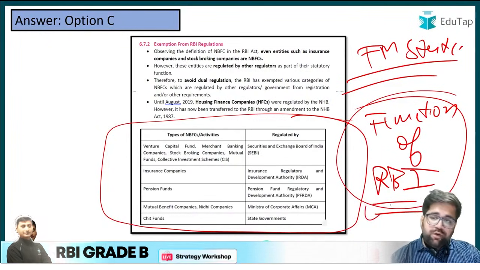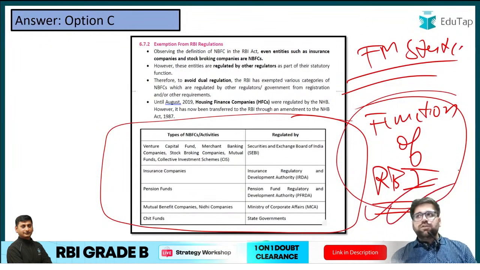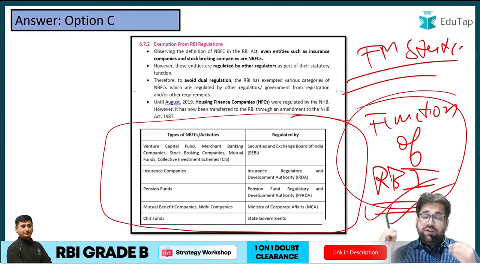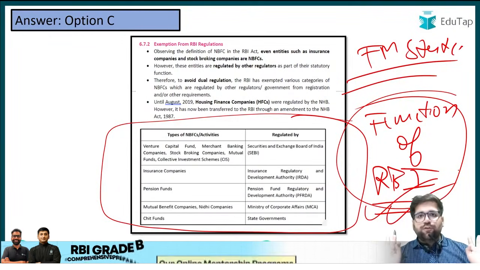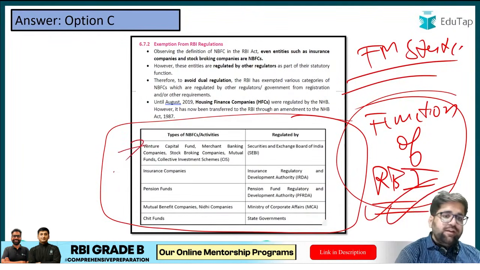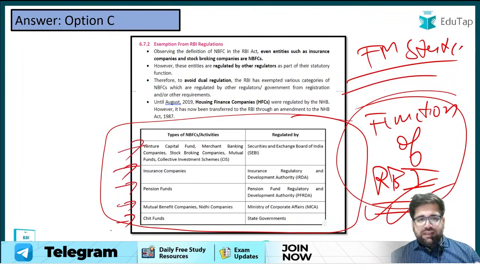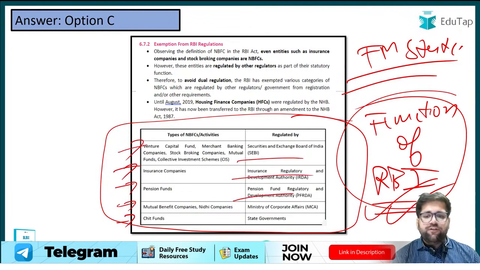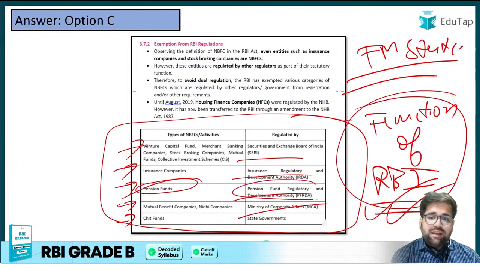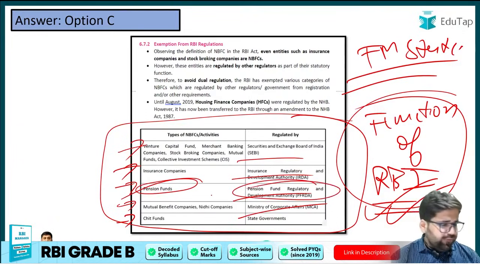This chapter is really important for students targeting RBI or NABARD, because RBI is like the big brother of all the institutions. Different types of NBFCs and companies are regulated by different authorities. For example, those NBFCs dealing with pensions are regulated by PFRDA.